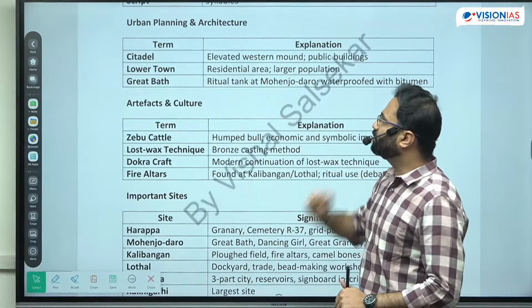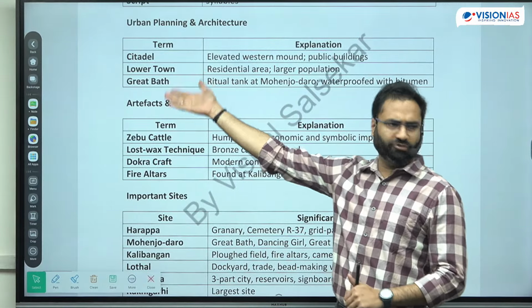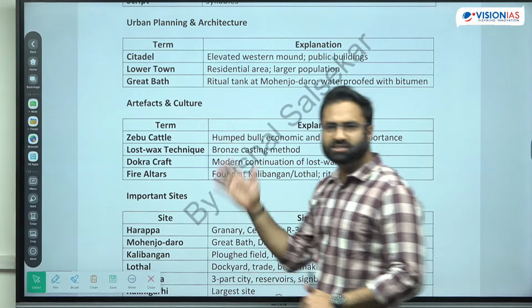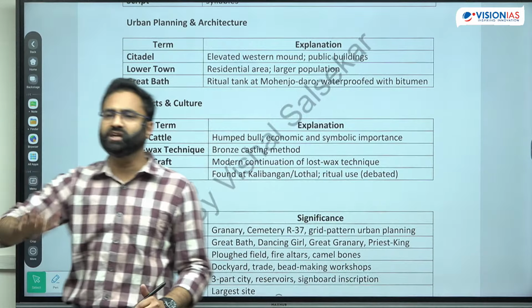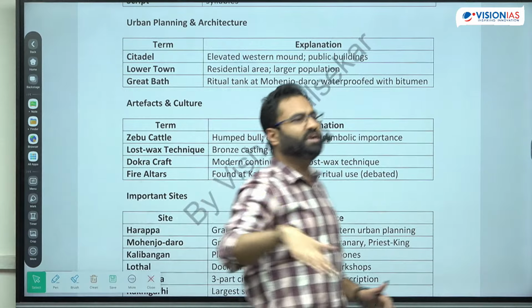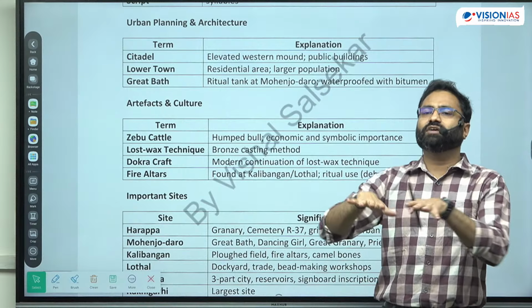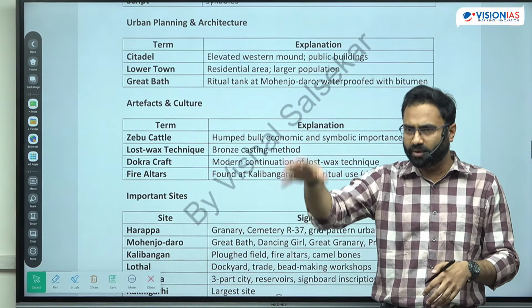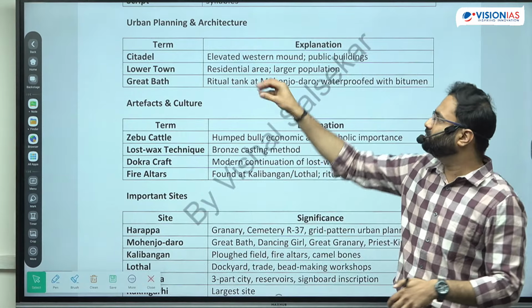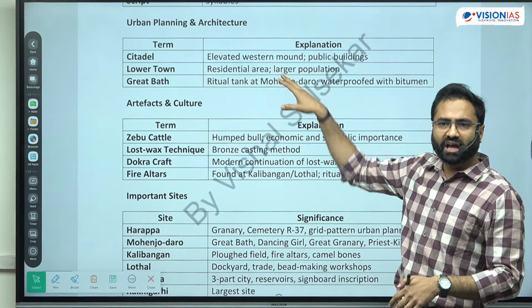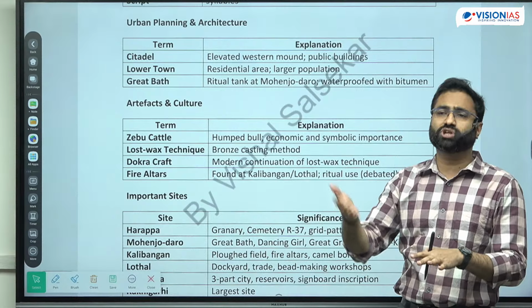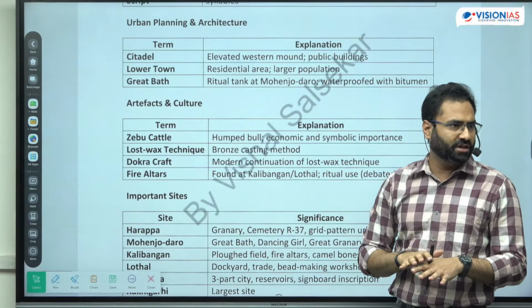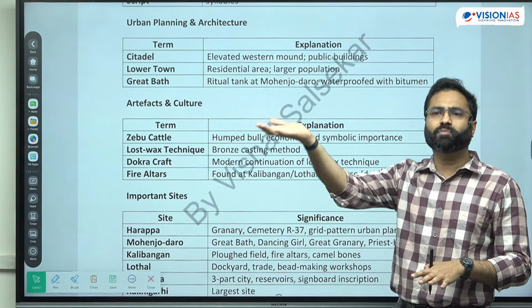Next, regarding urban planning, there are terms which everyone knows. There is citadel. Citadel is generally on the western part of the city, a comparatively upraised platform. It is considered a comparatively more politically dominated region, where maybe political elites or maybe merchants or those who are the influential people used to reside. And this also gives an idea regarding the social disparity in that particular region, right? Because it is a comparatively uplifted region.